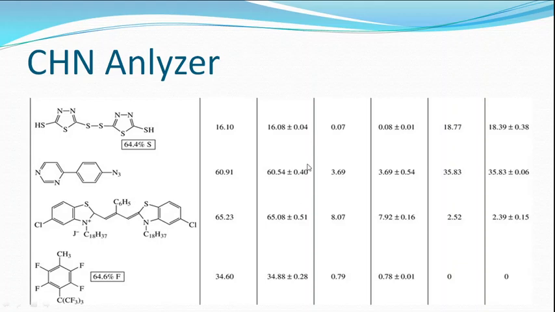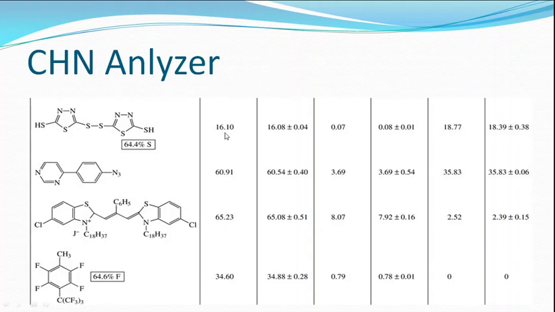If you give the sample for analysis, there are many institutes that have these analyzers. If you give a sample to these analyzers, they will give the percentage weight. A few milligrams of sample are enough to get the percentage composition. There are CH analyzers, CHN analyzers, CHNS, CHNSO analyzers; different analyzers have come up in the analytical chemistry field. They will give the percentage.